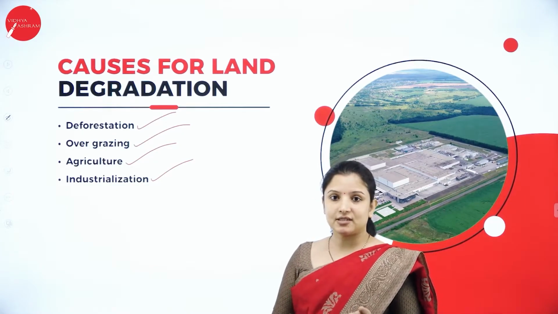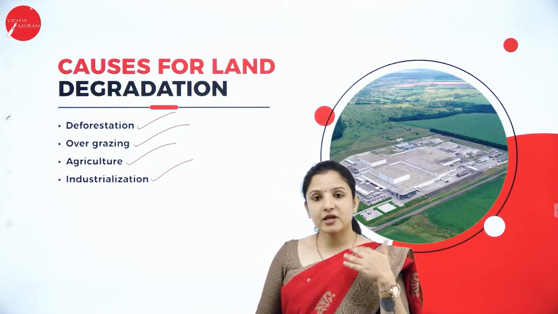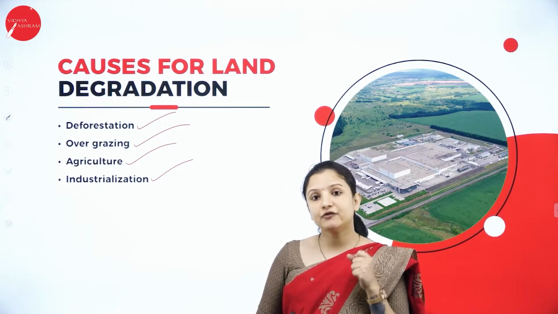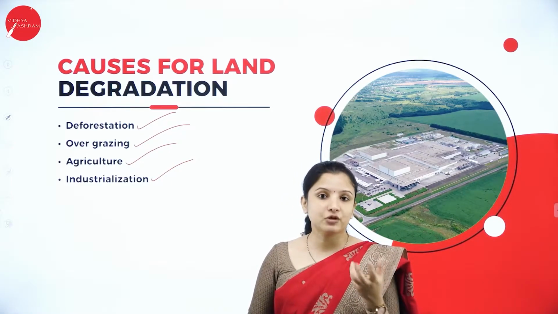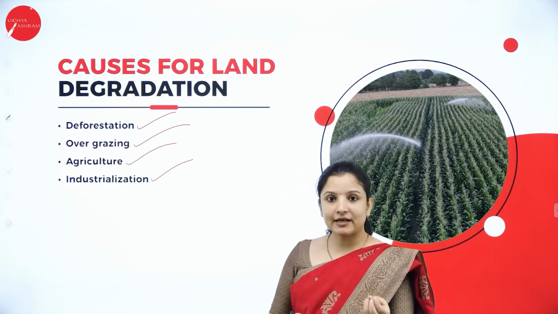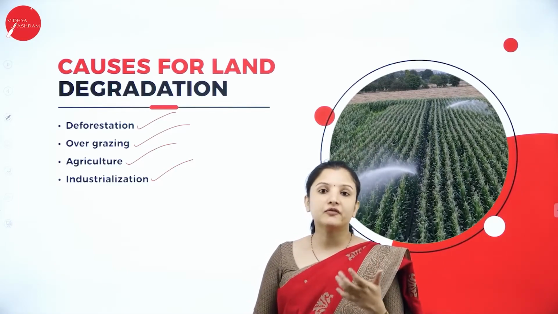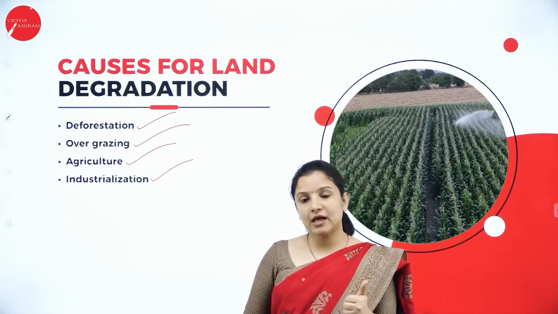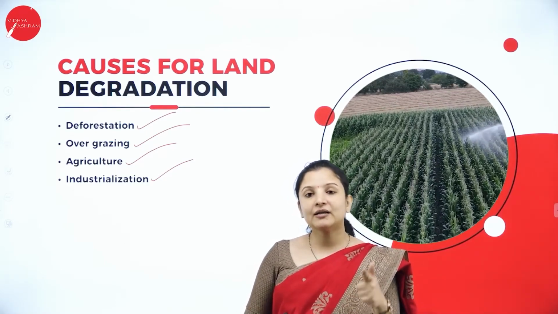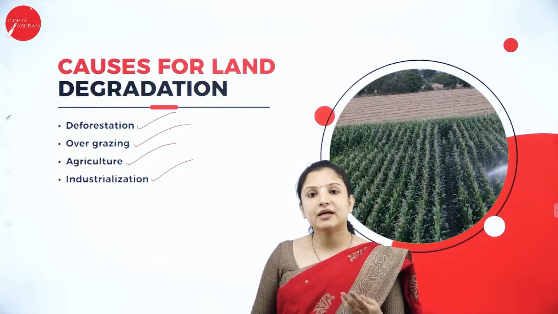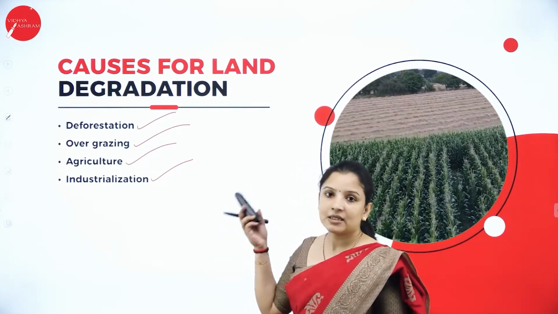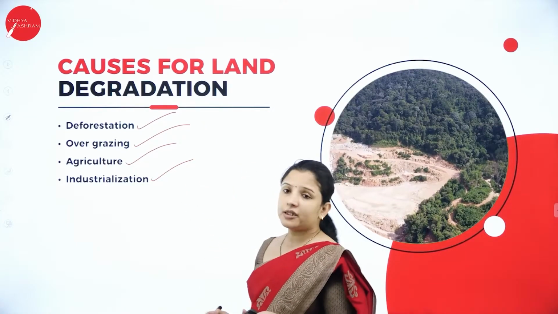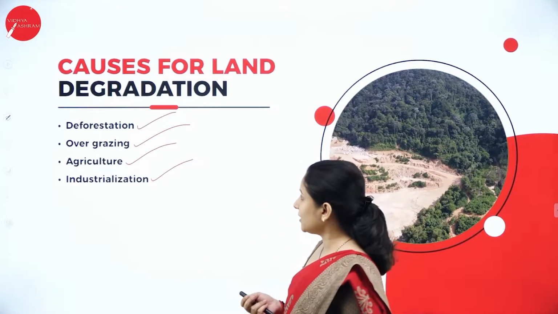Next is industrialization. As and when the population increases, the demand of the people for goods also tends to increase. And to fulfill that demand, a lot of industries will be set up. Not just that, to improve the economy of the country also, a lot of industries will be set up. These industries dump waste into the land improperly, and they also pollute the nearby fertile lands, leading to land degradation. So these are the 4 reasons. Under that, as I told you, deforestation in detail we will study in the coming session.